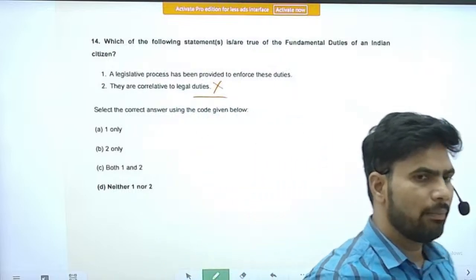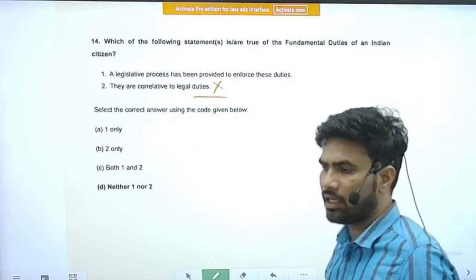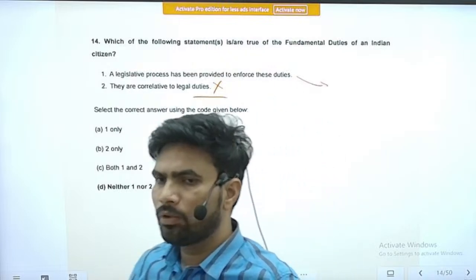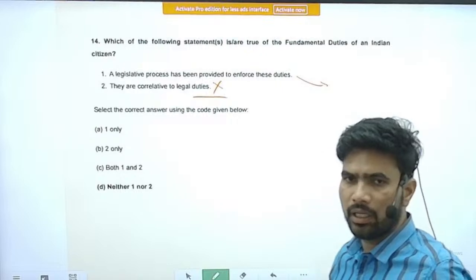That committee has made several recommendations regarding the fundamental duties. Actually, I am unable to recollect the name of that committee.